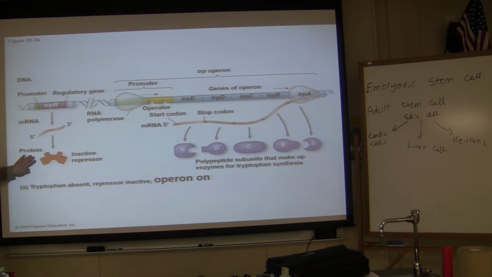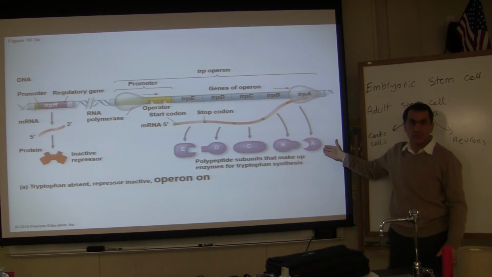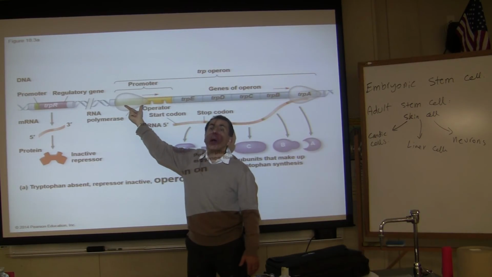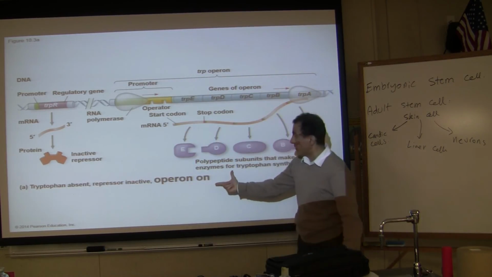You have a protein molecule called the inactive repressor. Tryptophan R makes the RNA, and that RNA is making that protein molecule. So this is a repressor that is inactive. When this is inactive, what will happen? It means these protein molecules are being synthesized. Do I make sense? RNA polymerase will do its job when this is inactive. And that's why I say operon on.